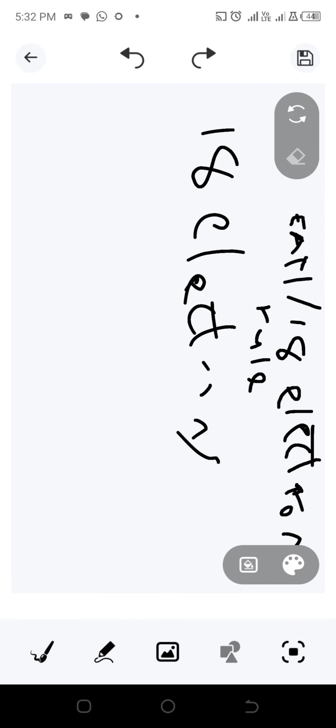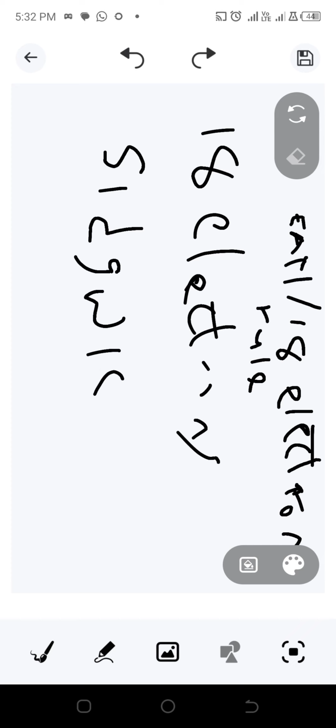Now this rule was first proposed by Sidgwick, and later extended by Bailey.